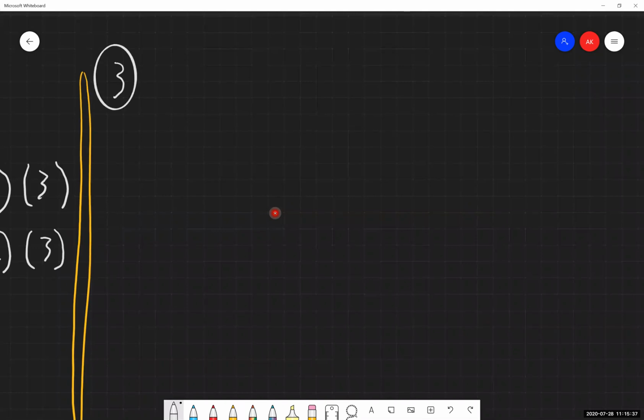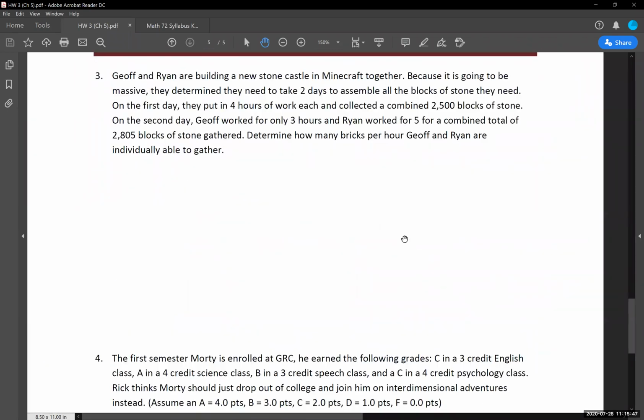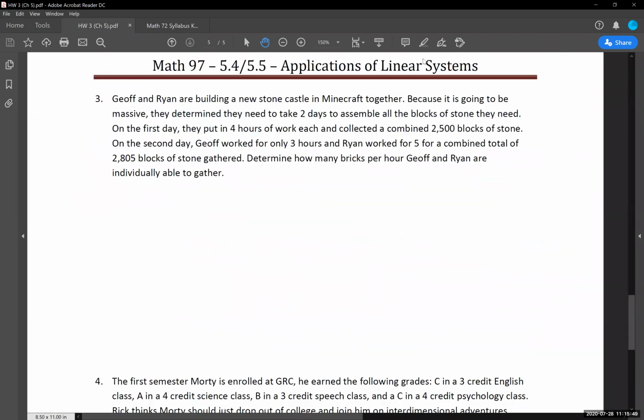Okay. So let's take a look at our third example in this section. Okay. So Jeff and Ryan are building a new stone castle in Minecraft together. Shout out to anyone who's out there and plays Minecraft or has kids who play Minecraft. It's taken the world by storm all these years.